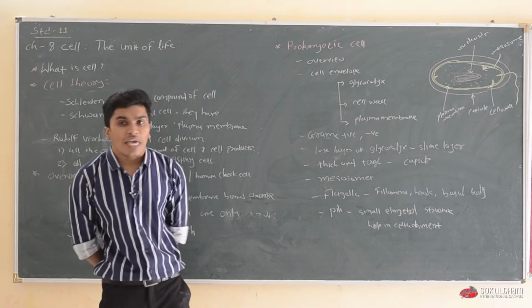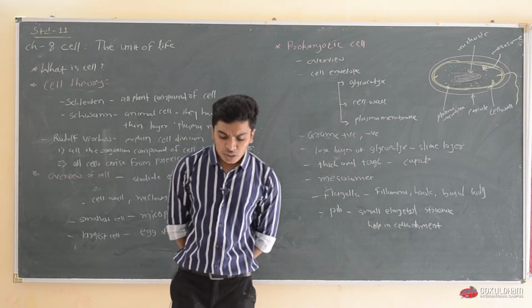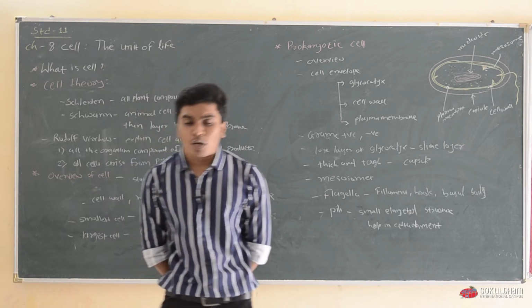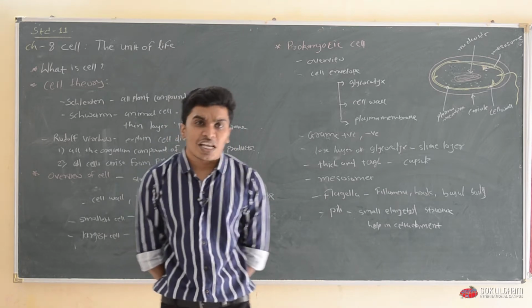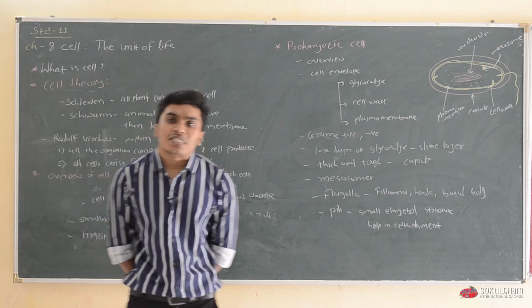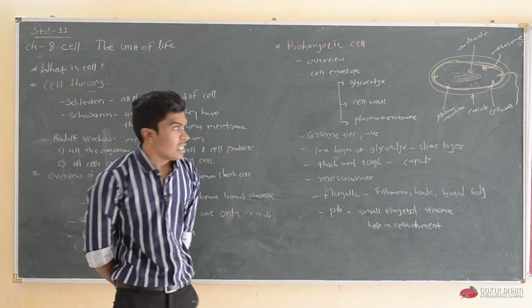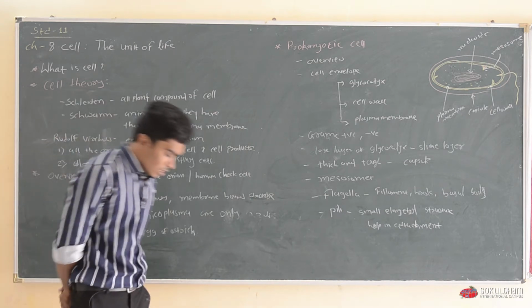Then two types of cells: prokaryotic cells and eukaryotic cells. In eukaryotic cells, we will discuss plant cells and animal cells, and then in the next class we will discuss the different organelles of plant cells and animal cells. So let us start with the cell and cell theory.